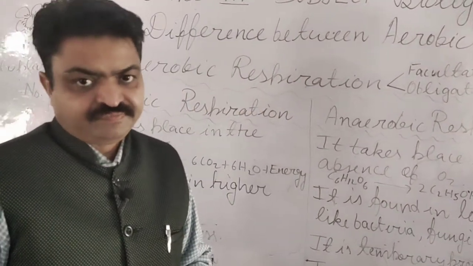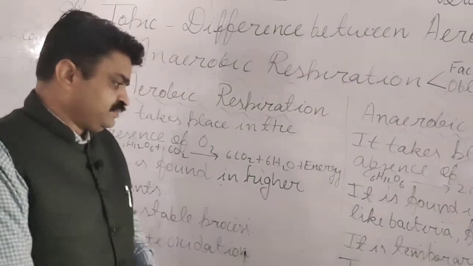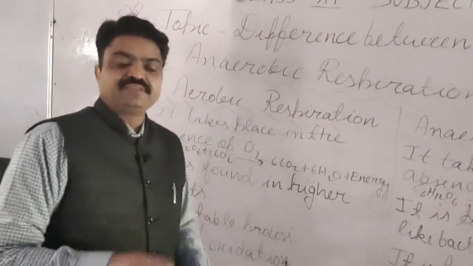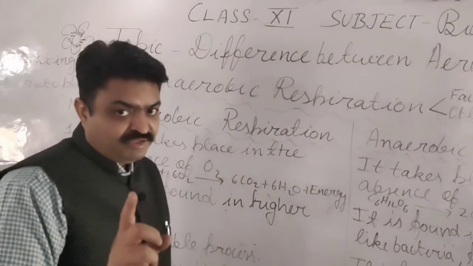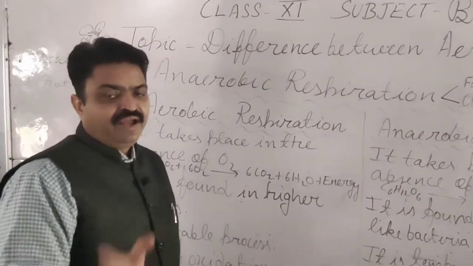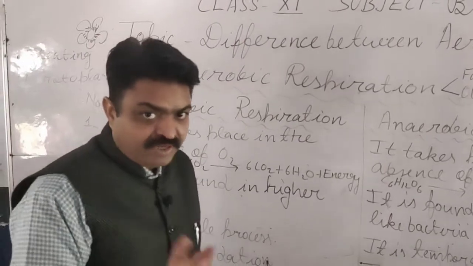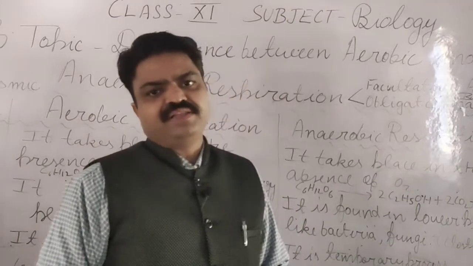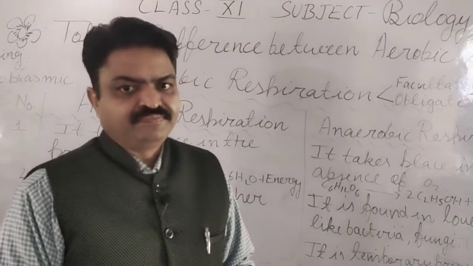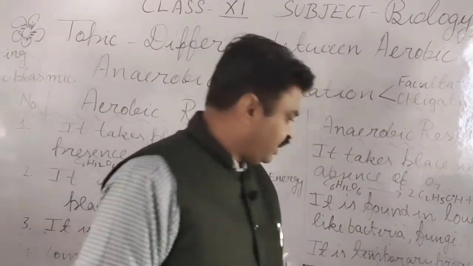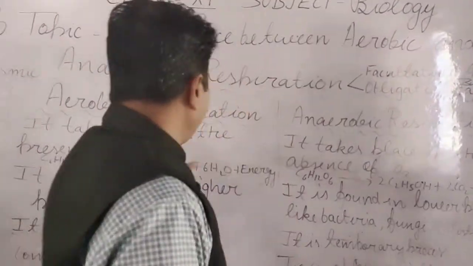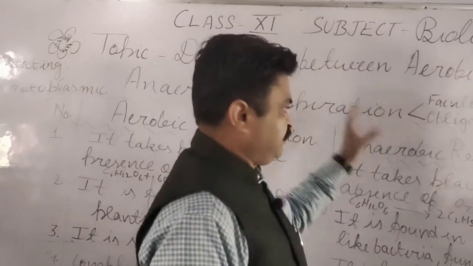Another difference: aerobic respiration takes place in both the cytoplasm and mitochondria, but anaerobic respiration is found only in the cytoplasm. So that is about aerobic and anaerobic respiration.